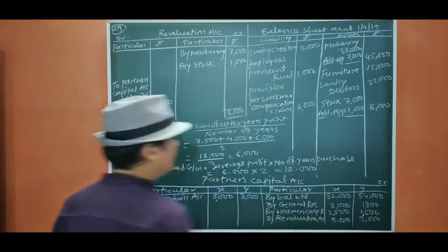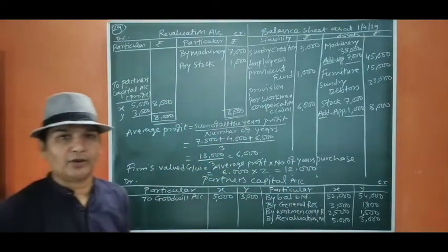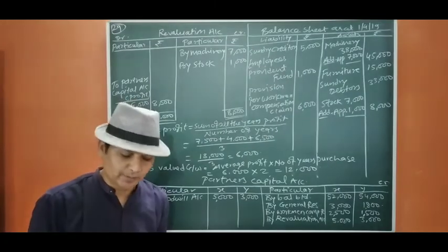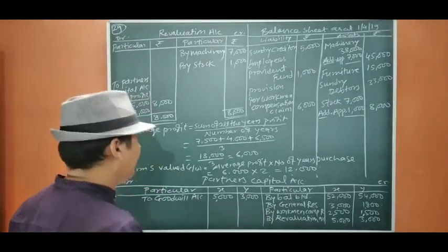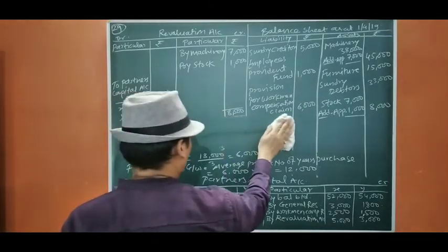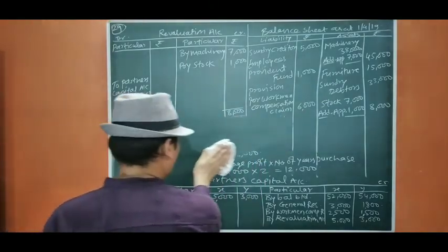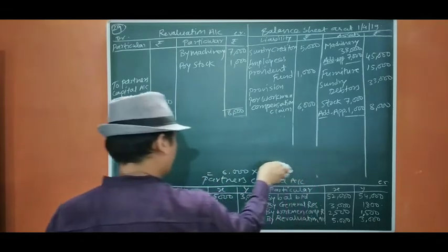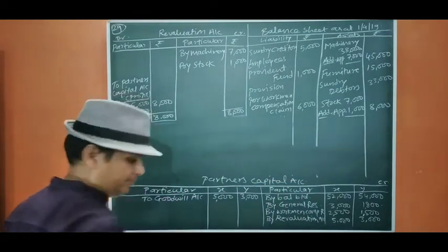Okay, after this 12,000, we are going to find out the gaining or sacrificing ratio to distribute the value of goodwill. Okay, so I am going to rub it because of less space.